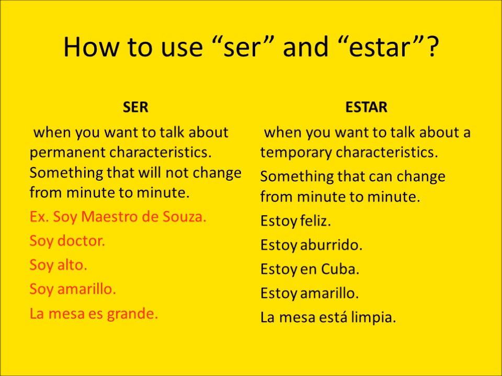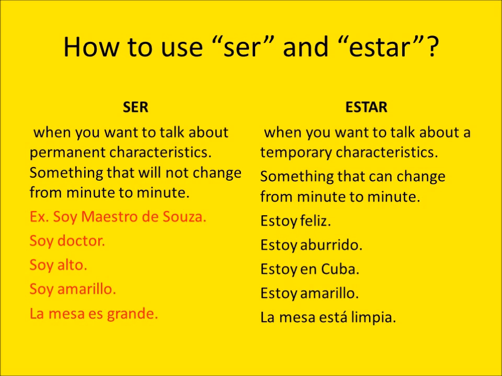Let's move to the verb estar. When you want to talk about a temporary characteristic, something that can change from minute to minute. Estoy feliz. It means that now I am happy. 5 minutes later, I can be sad.